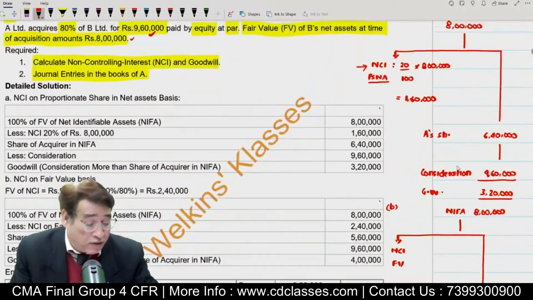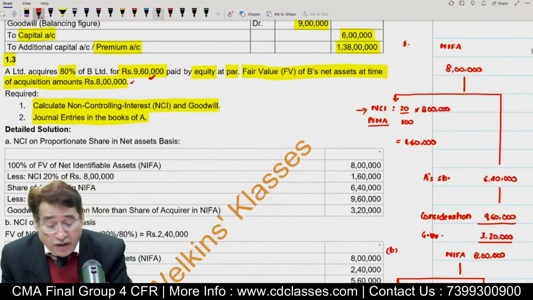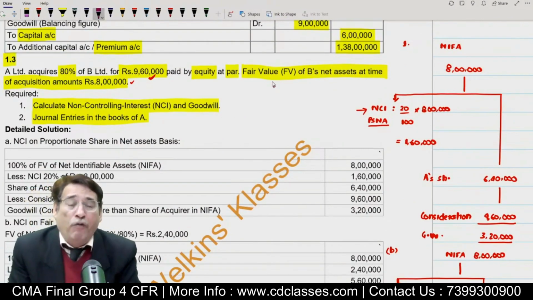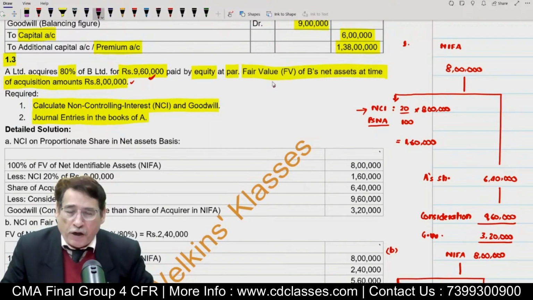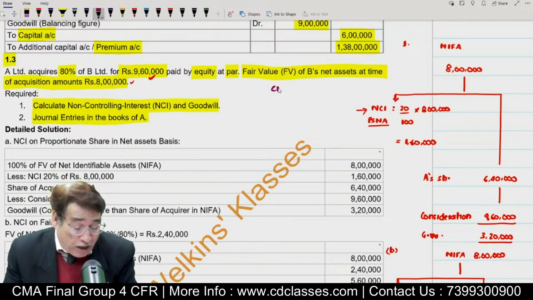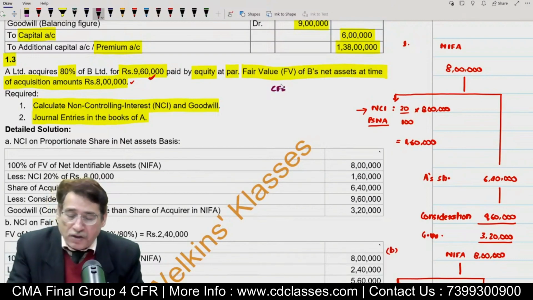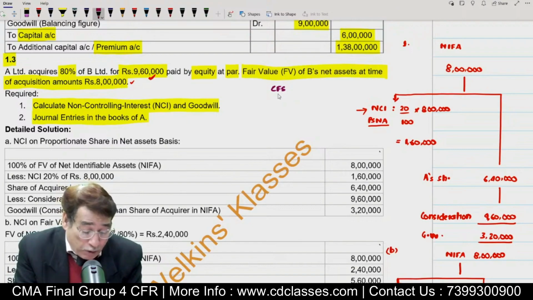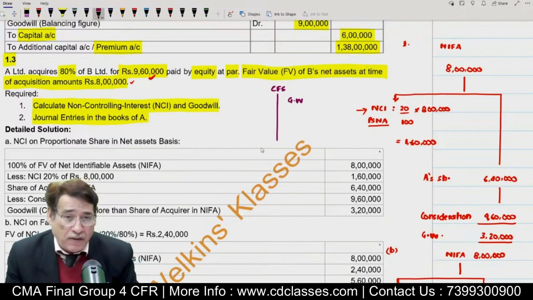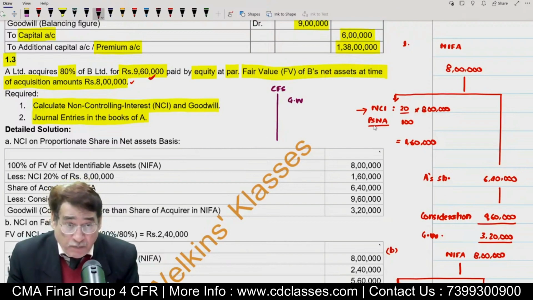How and why am I saying so? Please pay attention. Ultimately, why are we doing all these things on the date of acquisition? The ultimate aim is that we have to prepare the consolidated financial statement. So when I prepare the consolidated financial statement, what amount of goodwill will I write here if I have computed NCI on PSNA basis?